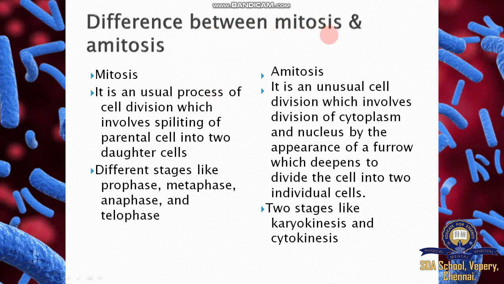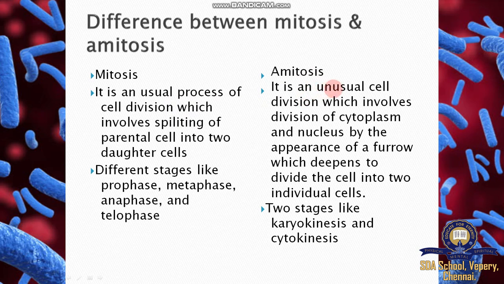Difference between mitosis and amitosis. Mitosis is the usual process of cell division which involves splitting of the parent cell into two daughter cells, involving stages such as prophase, metaphase, anaphase and telophase. So these are the different phases involved during mitosis. One cell divides into daughter cells, 2 into 4. Consecutive divisions happen here.